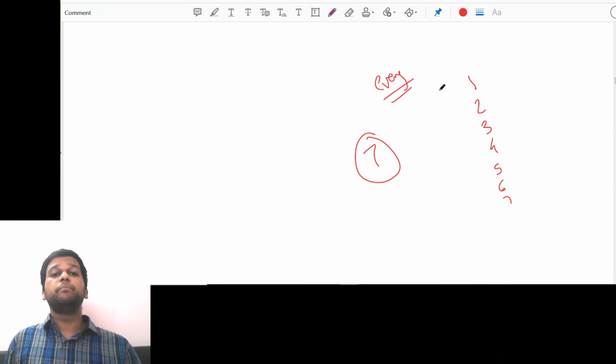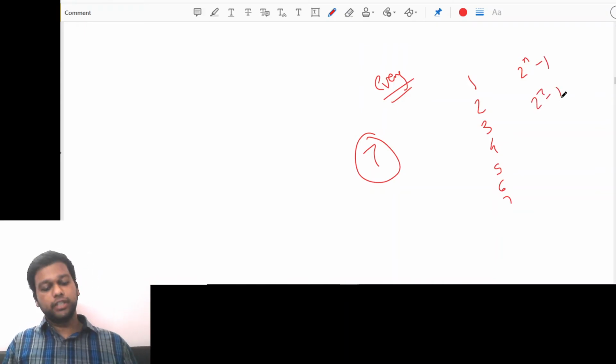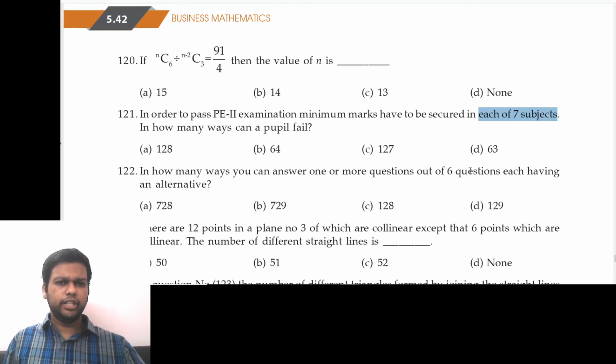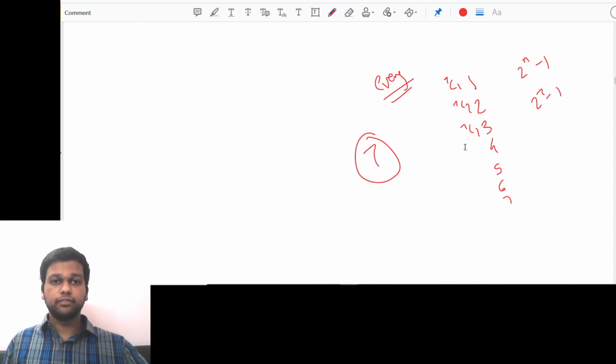So what is the formula for picking any number of items out of 7 items? 2 raised to n minus 1. So 2 raised to 7 minus 1 is 127. Option C. Or if you don't remember this formula, you can also do 7C1 plus 7C2 plus 7C3 and so on. That will give you the same answer.